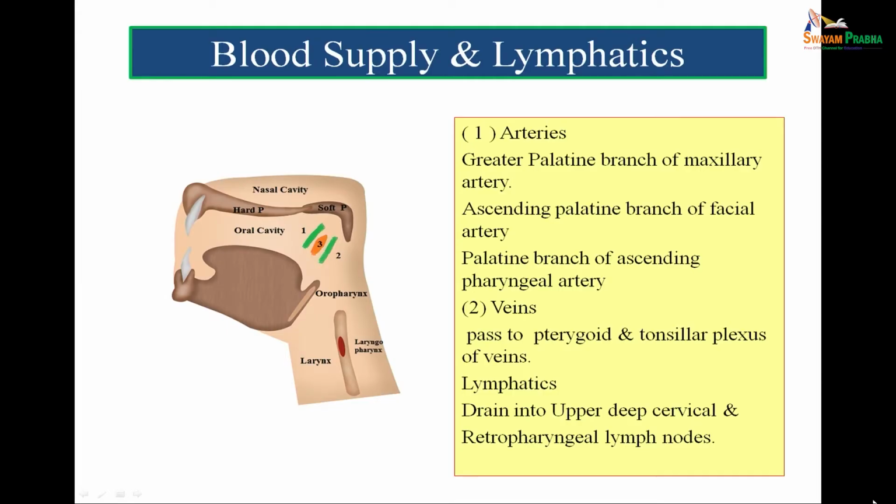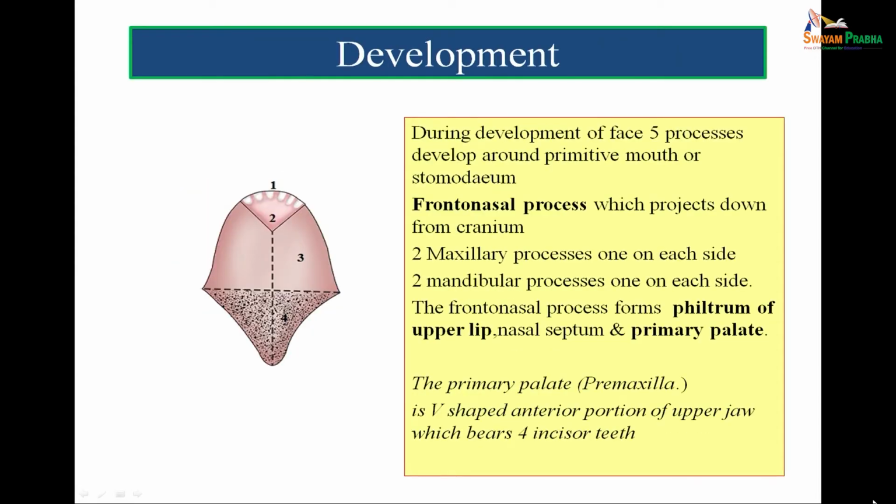As far as the veins are concerned, the veins pass to the pterygoid and tonsillar plexus of veins. The lymphatics drain into the upper deep cervical and retropharyngeal lymph nodes. So the soft palate has a good blood supply and is richly supplied by the lymphatics.